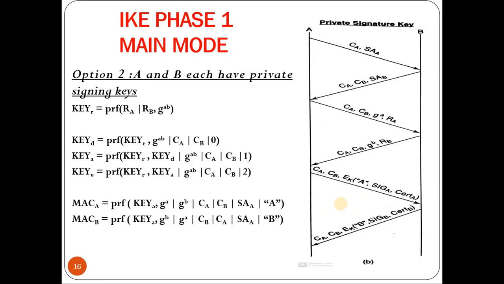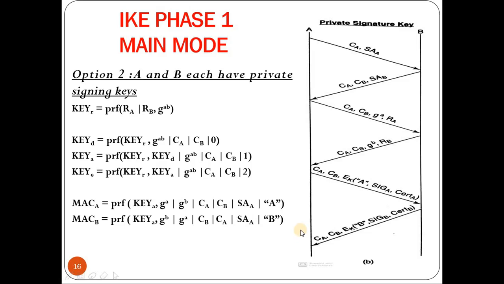Then next, in the sixth message, B will send the cookie of A and the cookie of B. Along with that, it places the identity of B, the signature of B and the certificate of B. This whole thing is encrypted using key E. On reception, A will decrypt the message, check the identity and the certificate, and try to verify the signature. In order to verify the signature, it requires the public key of B, which is obtained from the certificate. Once the verification is done, if it is successful, then A has authenticated B.